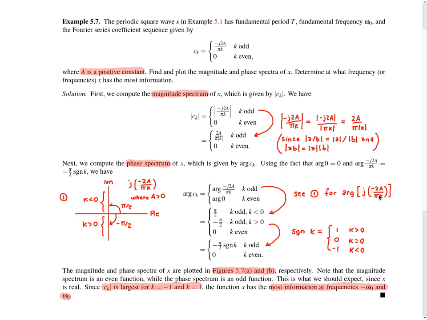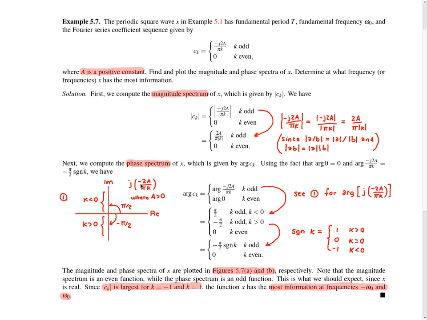So no matter what k is, we're always going to be somewhere on the imaginary axis because the number that we're dealing with is purely imaginary, which means that for the argument of this complex number, there are only two possibilities. It could either be plus pi by 2 because it's on the positive part of the imaginary axis, or it could be minus pi by 2 because it's on the negative part of the imaginary axis. So we just have to figure out under what circumstances it's on the positive part of the imaginary axis and under what circumstances it's on the negative part of the axis.